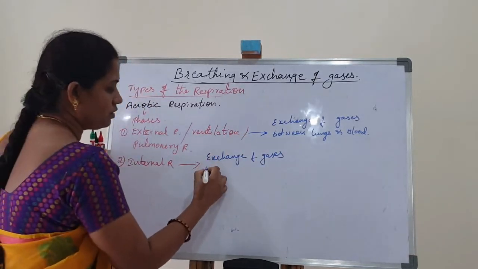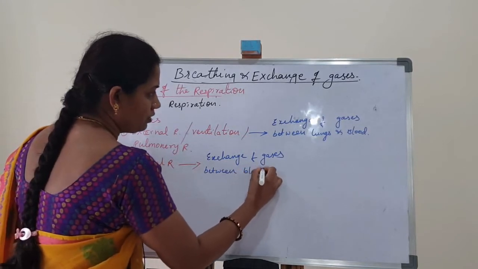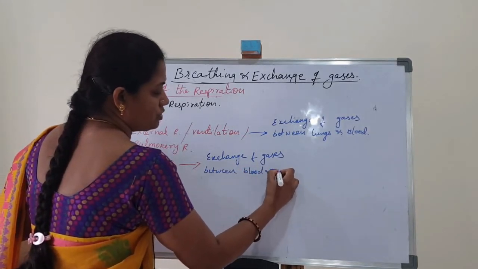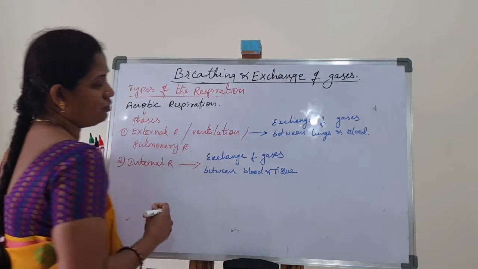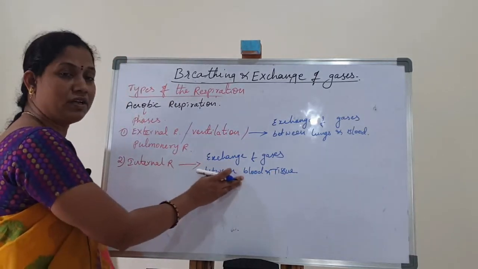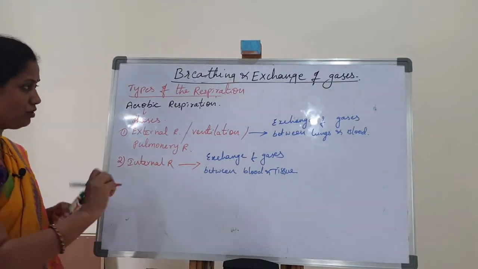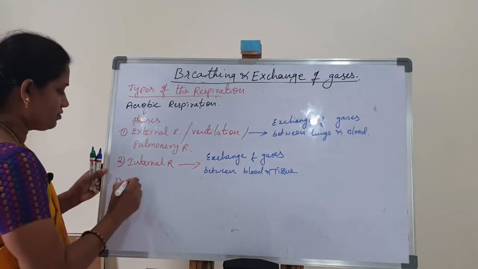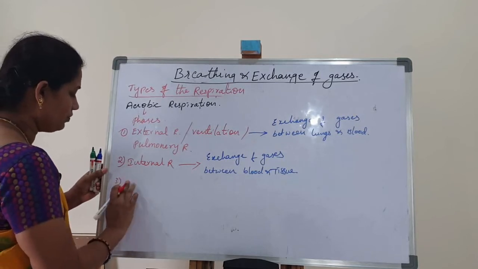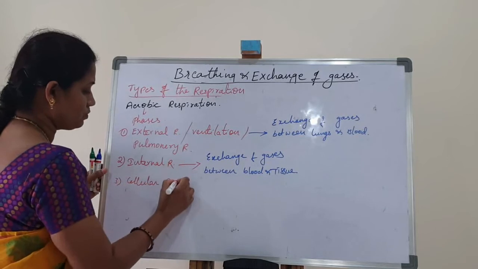Exchange of gases between blood and tissues is called internal respiration. Tissues are cells; we can write cell also. One more phase is also there: cellular respiration.